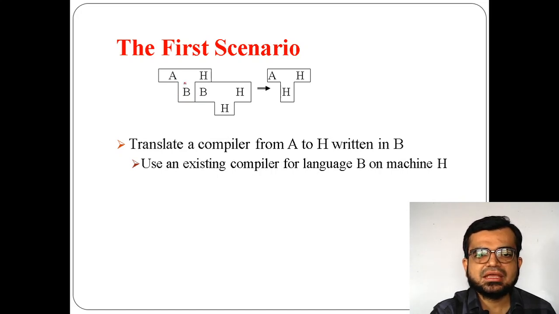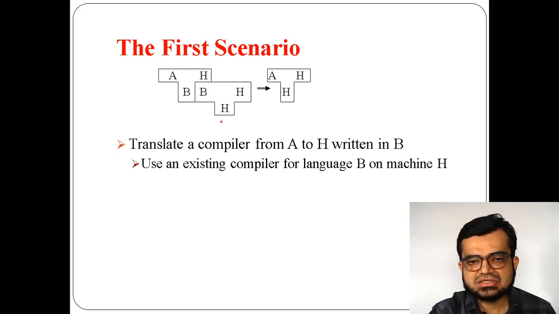This A and B are different. A is my source language, but the compiler is in language B and I am converting into H. And if I take the second T diagram, I am converting from language B to H with compiler H.